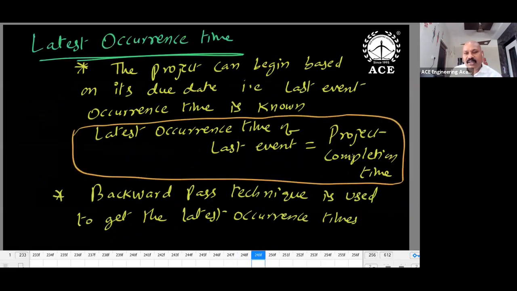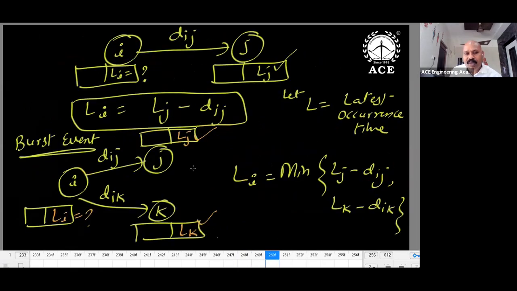Latest value: we move in the reverse direction. The last value is known, and we subtract. Latest occurrence time is the backward pass, the reverse approach. LJ value is known, the target is known. When do you start this work? Target minus time, the target and the time required for this activity. LJ minus Dij is nothing but LI. Exam date is known, exam time is 1 day, so just 1 day before. 15th is the exam date, 1 day sufficient. 15 minus 1, the 14th is going to be the starting date. Our examination preparation starting is the 14th. So here in case of multiple paths, we take the minimum. In the forward direction maximum, in the reverse direction minimum we take.